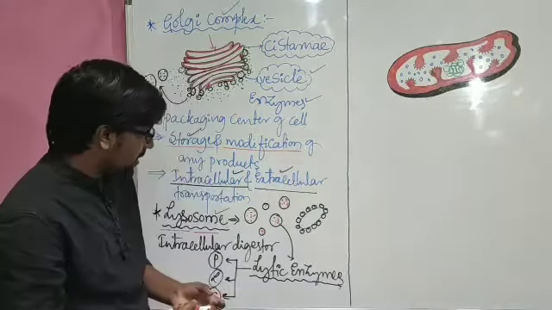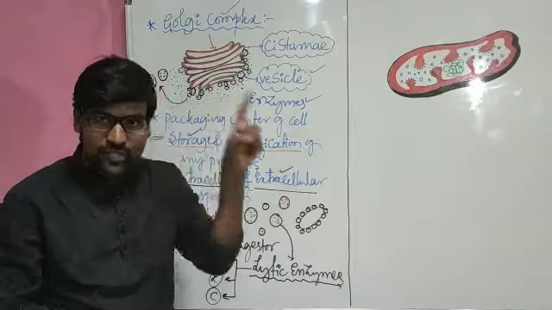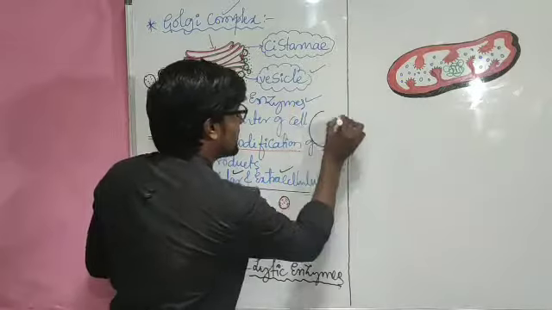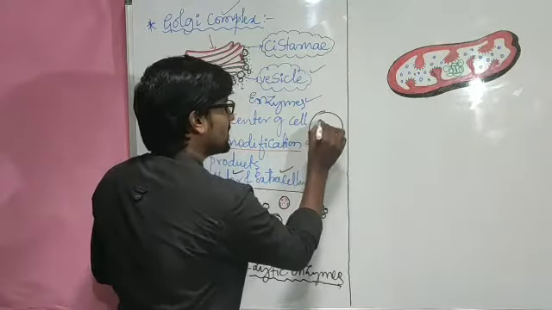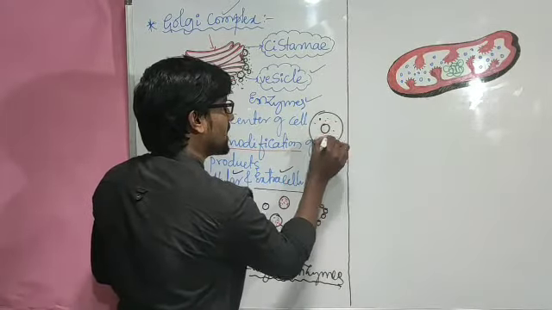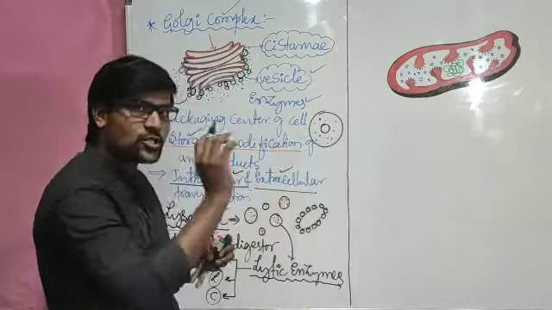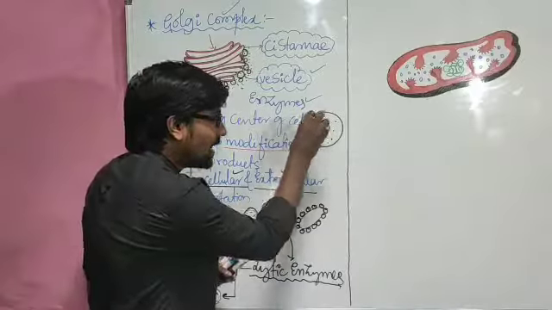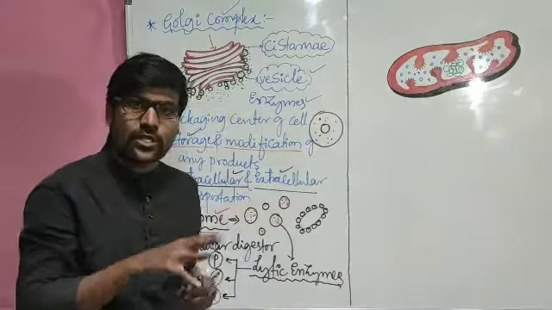How? Within the cell, imagine this is the cell, this is the nucleus, and here so many lysosomes are present. Now the cell has to be broken down. Why? Because it is old. Now all the lysosomes will burst out continuously.